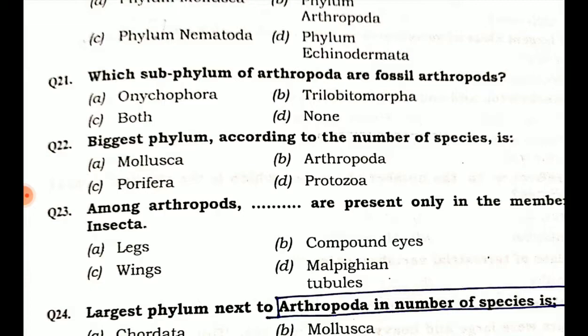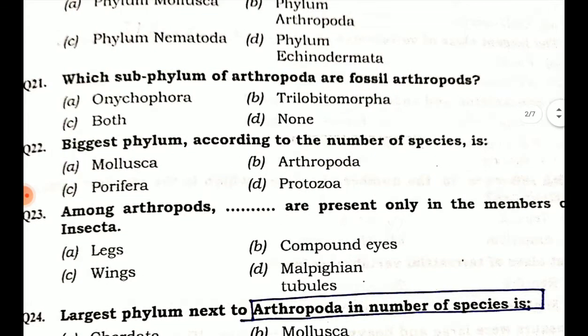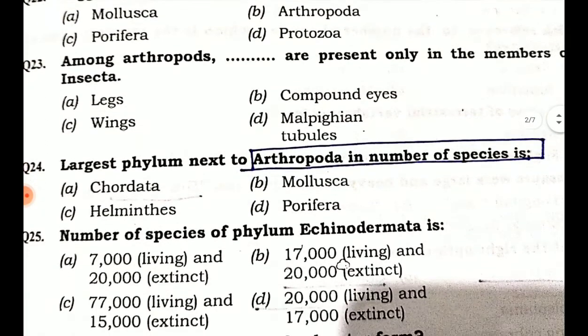Among arthropods, dash are present only in the members of Insecta. Option A legs, option B compound eyes, option C wings, option D Malpighian tubules. Wings are present only in the members of Insecta.